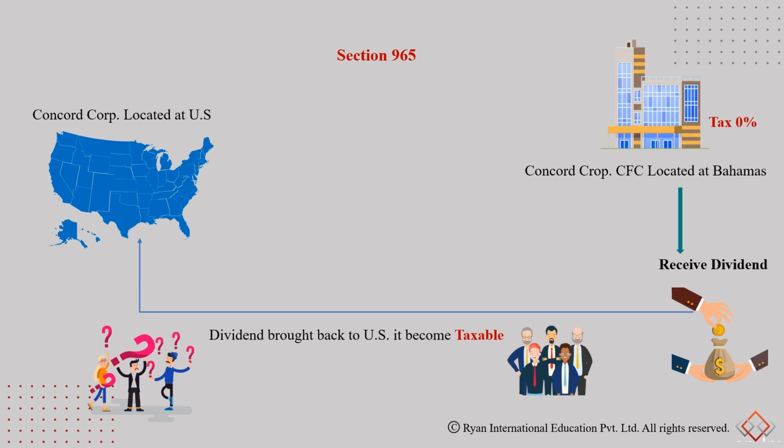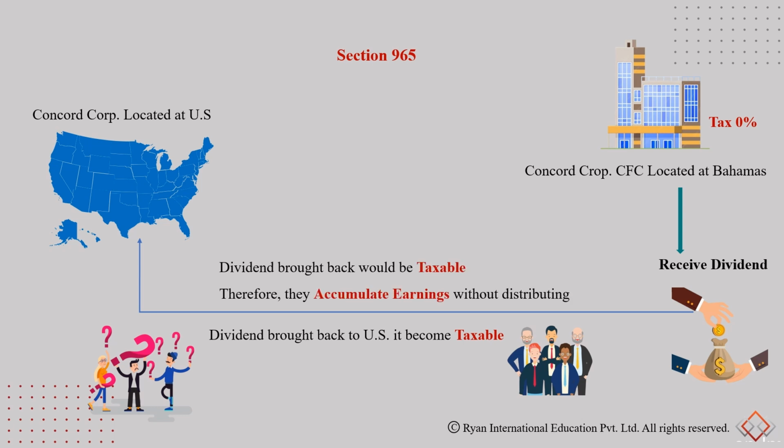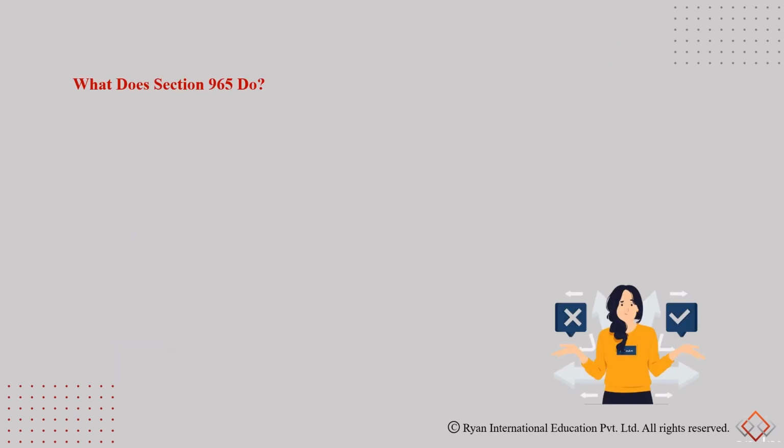So therefore, they do not distribute these dividends to the US tax shareholders, and they accumulate these earnings without distributing them, because once they distribute, this would be taxable. So that's the sole purpose of Section 965, to tax these accumulated earnings since 1986 till the Tax Cuts and Jobs Act of 2017. So what exactly does Section 965 do?